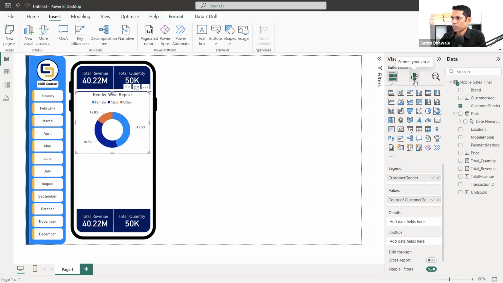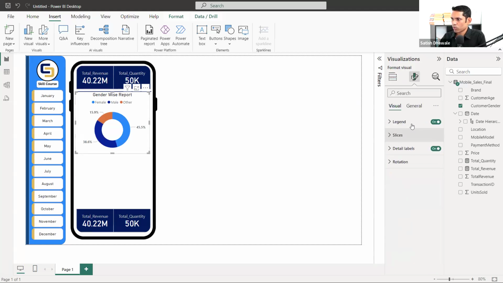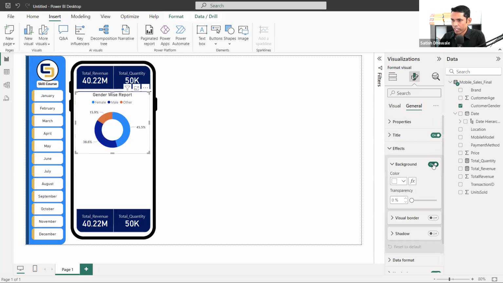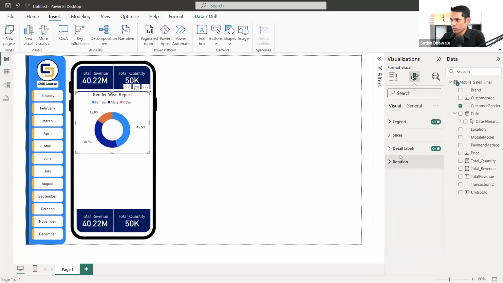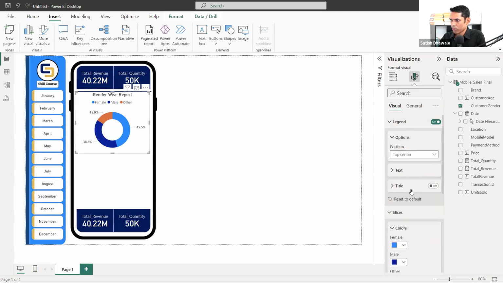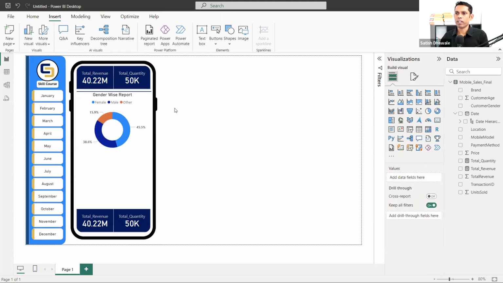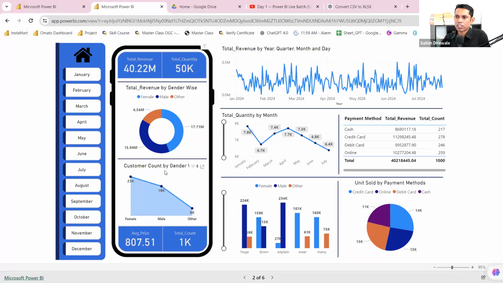Just do one thing. Click on the format visual again. Go to the slice. Go to this legend, general, and remove this background as well as the border. Do whatever is possible to increase the size of that particular thing. Okay, I think it is okay. Let's see later on if we have space, then we will remove this title or else we adjust the size of this. So now the next one, that is our next line chart, which is customer count by gender wise.